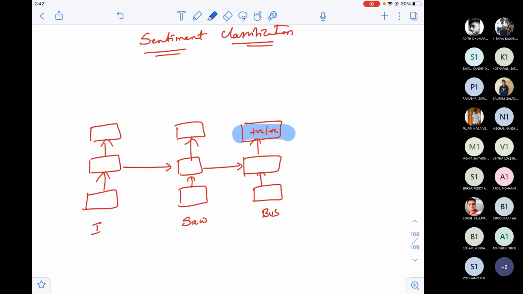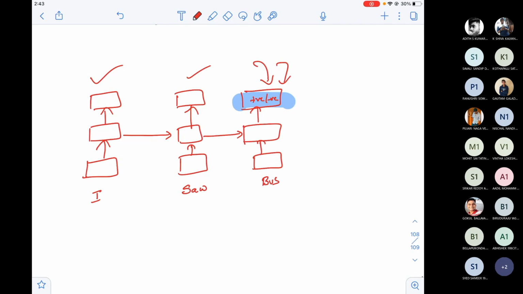In this sentiment classification, how many outputs will be there? Either positive or negative. Since output exists only here, I cannot give the outputs for each architecture. Yes or no? Why? Because it's sentence classification, a sentiment sentence classification. That means for an entire sentence, you'll have this sentiment analysis.